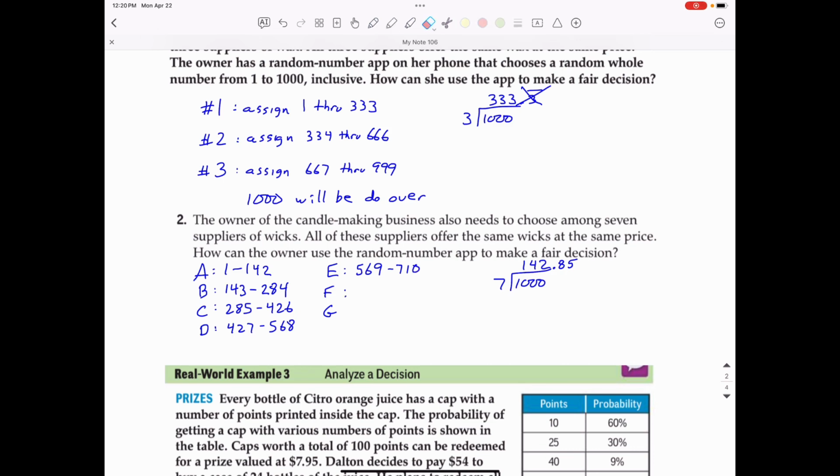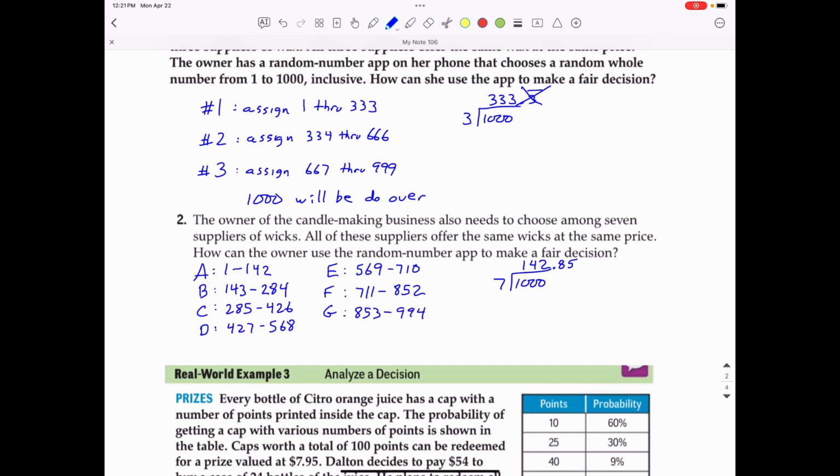Supplier F would be from 711 to 852, that is 142 times 6. And then supplier G would go from 853 all the way to 142 times 7, which would be 994.